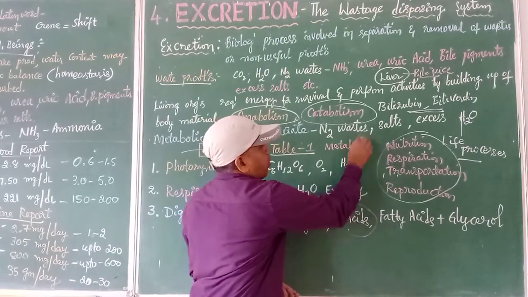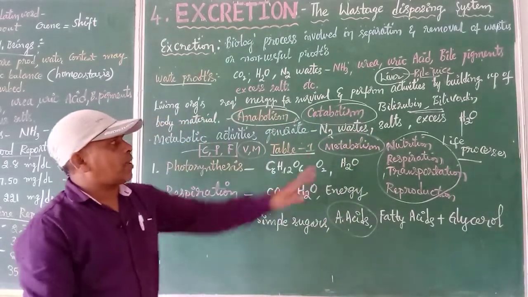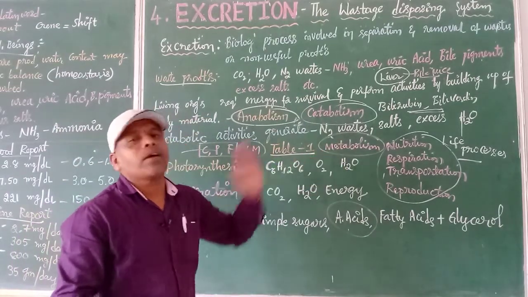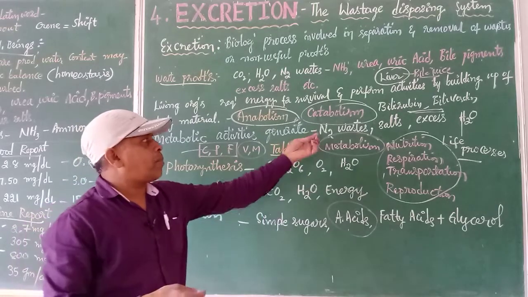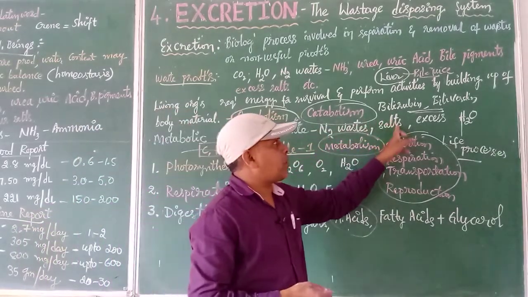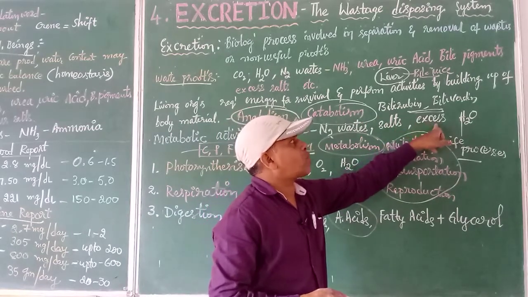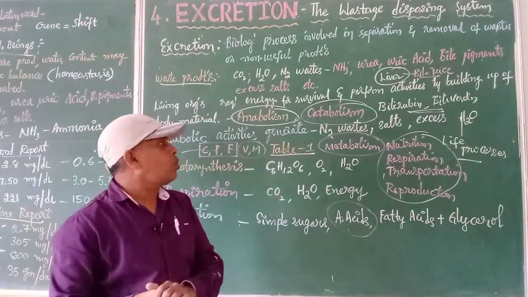Anabolism and catabolism together are called what? Metabolism. Several metabolic activities take place in our body, and the end products of it may be nitrogenous bases, different types of salts, or excess water. All these are to be removed out from our body from time to time.